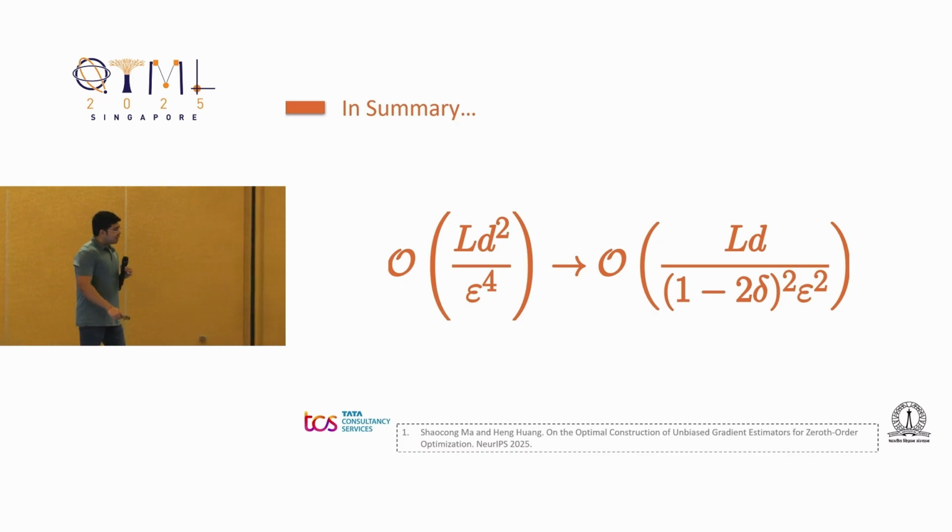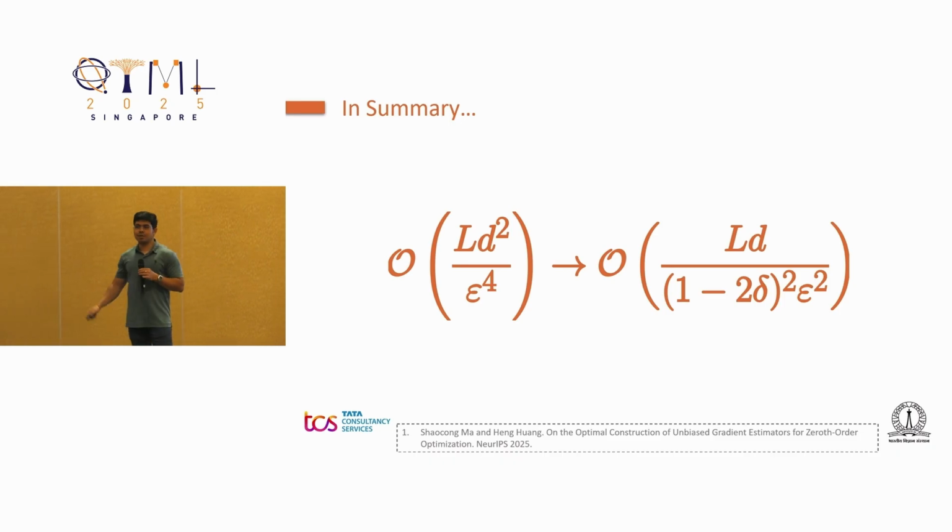So in summary, what we have done so far is, with SGD, the order of convergence or the number of circuit executions was LD square over epsilon to the 4, and we have reduced that to LD over epsilon squared. Now, if there are experts on zeroth order optimization in the audience, they will raise an objection because I seem to be doing better than the optimal rates that are possible with gradient-free methods. But I'm actually not claiming that because there are other nuances with the STP method that I don't have time to discuss now. But if you're curious, then please talk to me after the presentation.